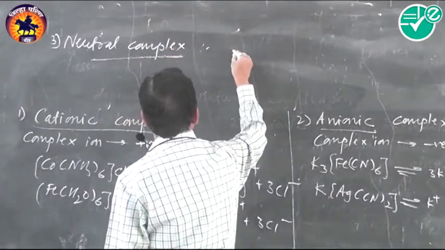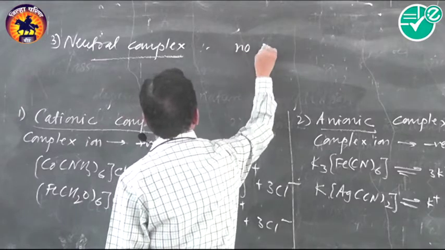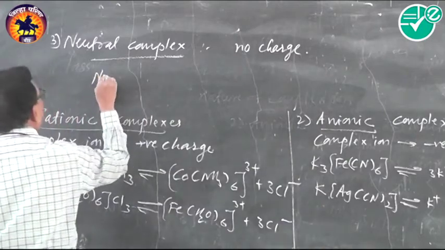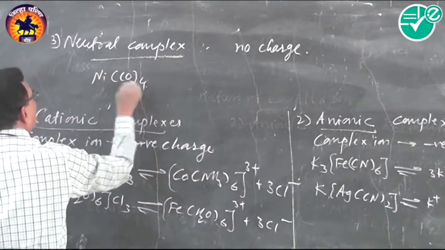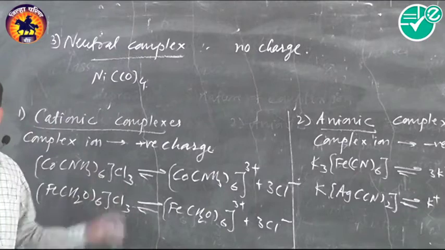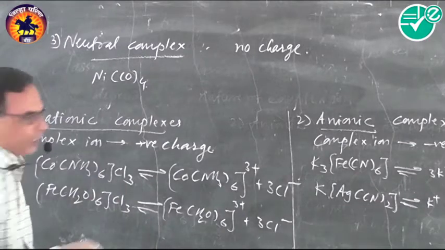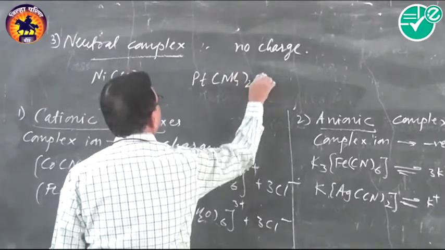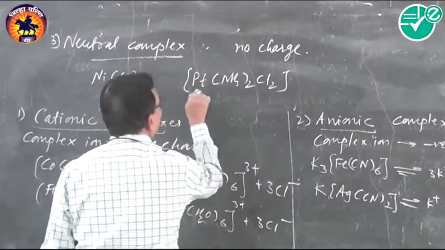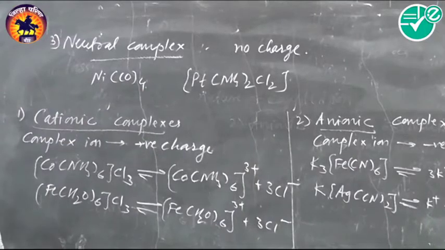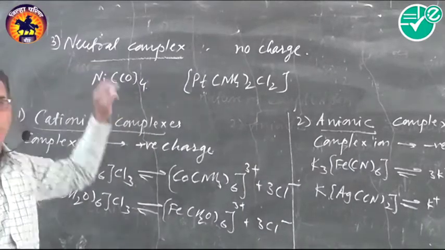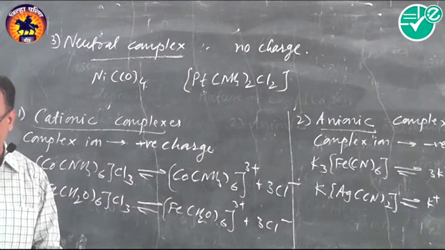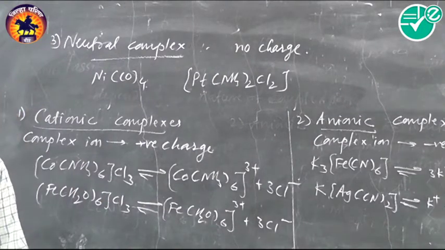For example, Ni(CO)4, no charge. Then [Pt(NH3)2Cl2], no charge. So these are neutral complexes.